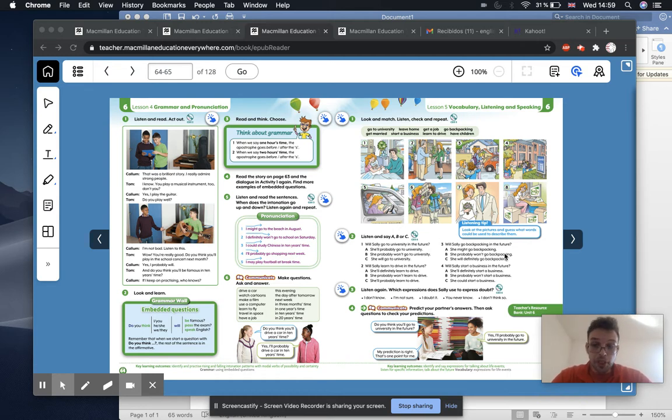Now, what we'll do first, before we start reading, let's just go over some of the structures that we're going to use. Now, in class, we learned how to say phrases in the future tense. All right, using will. Tomorrow, I will go to the doctor. Next week, we will have normal class. Okay, so phrases in the future using will. All right. Now, we've learned positive phrases, okay, like I will go to school tomorrow, and negative phrases like I won't go to school tomorrow.